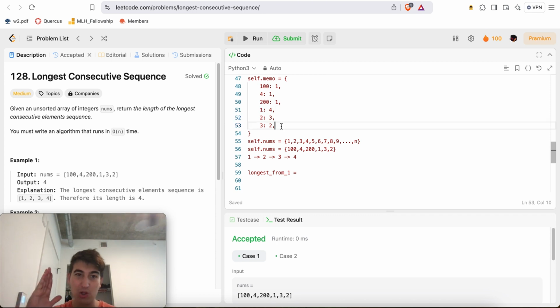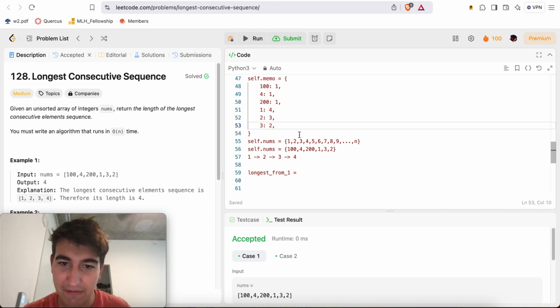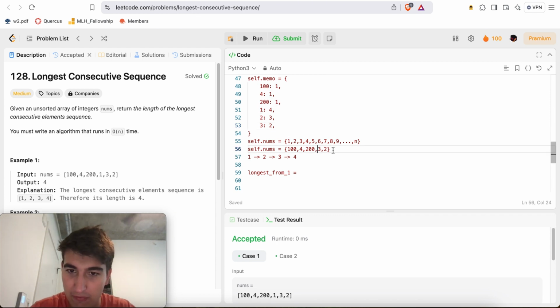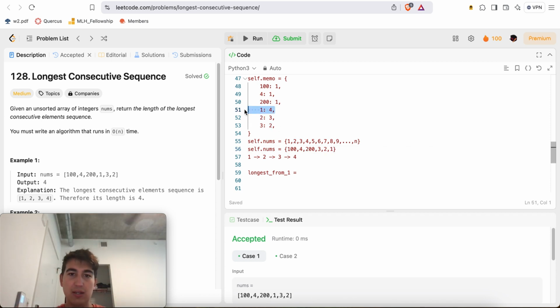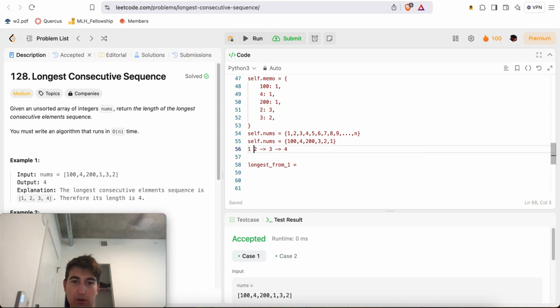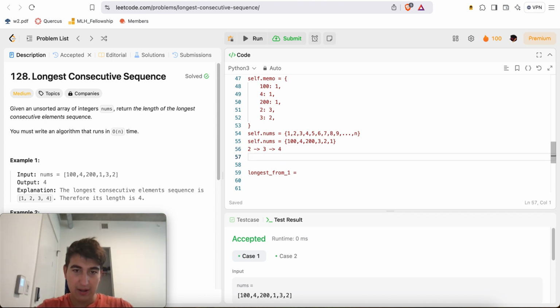So as you go through a chain, it doesn't matter where you start in the chain, you will recursively update the values for the rest of the chain. So even if I put 1 over here, and it happens to be at the end, then when I get to the number 1, I don't compute the length of the longest chain from here directly, which would result in O of n squared work in total.